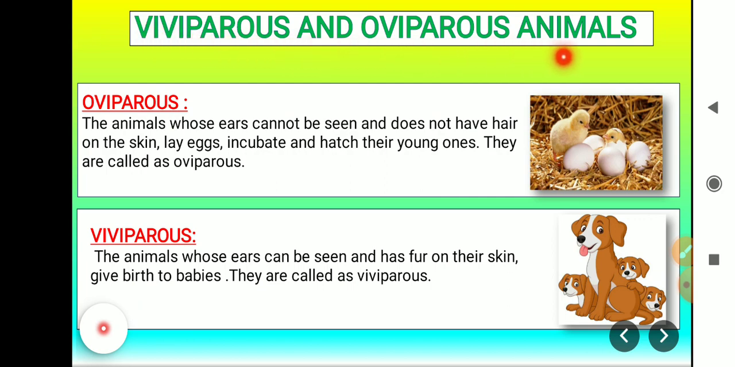Viviparous and oviparous animals. Oviparous animals are those whose ears cannot be seen and they do not have hair on the skin. They lay eggs, incubate and hatch their young ones. So they are called oviparous. The animals whose ears can be seen and which have fur on their skin give birth to babies, and they are called viviparous.